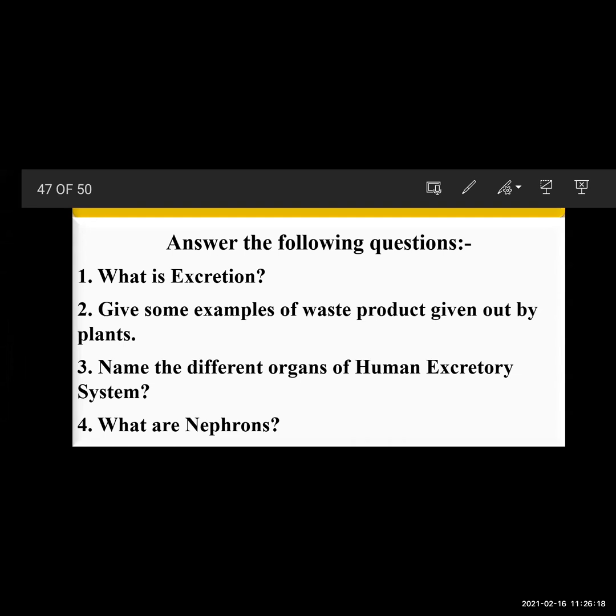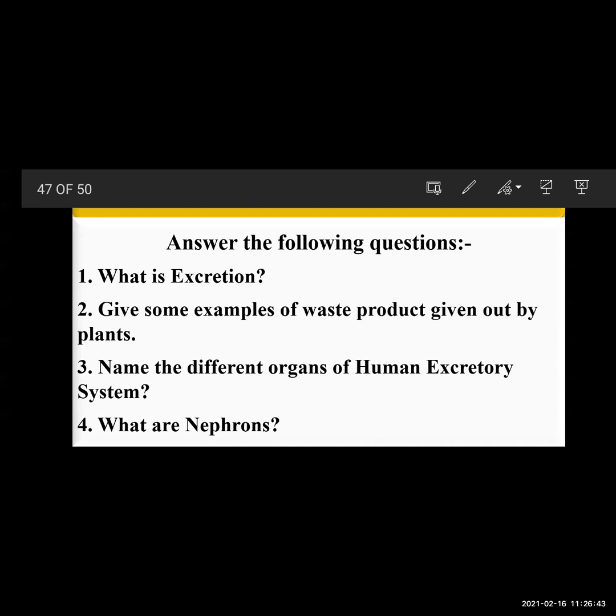Next question is, name the different organs of human excretory system. Which are the different organs of human excretory system? Kidney. Okay. Is it kidney or kidneys? Kidneys, a pair of ureters, the urinary bladder, and the urethra.